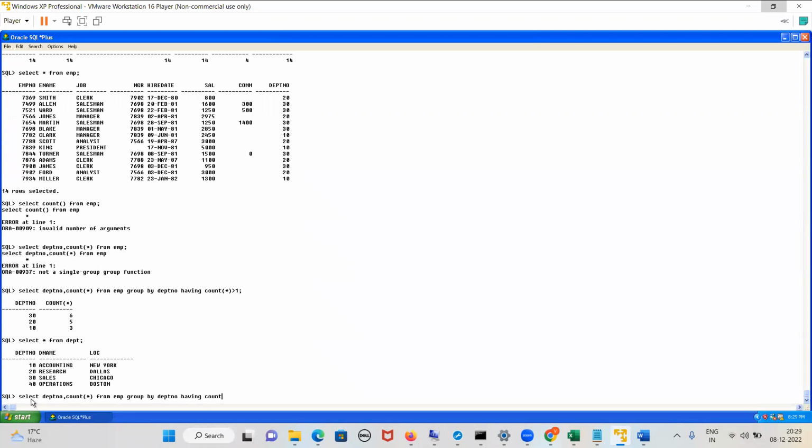Sir, what is the output I will get? Sir, it will show the error. Why will it show the error? Sir, because we have selected the department table and you have written the employee table. No, that is fine. I'm telling you that is fine. Now I'm telling, from department. What is the output of this query?